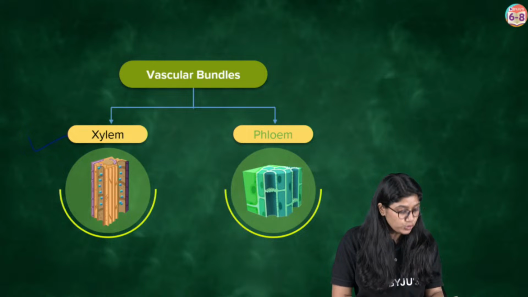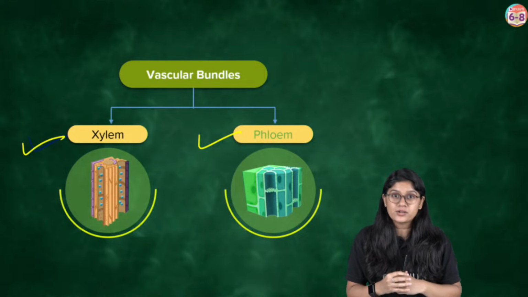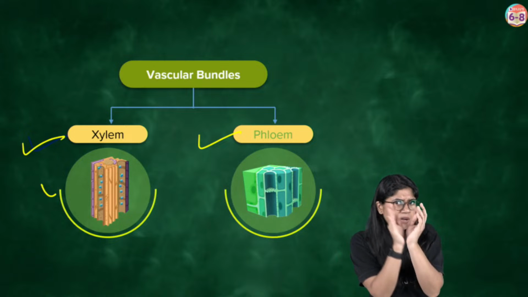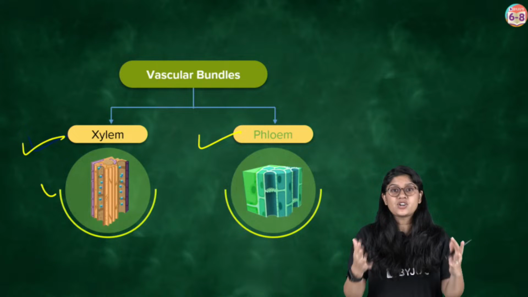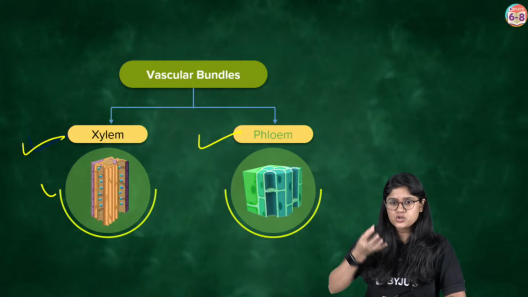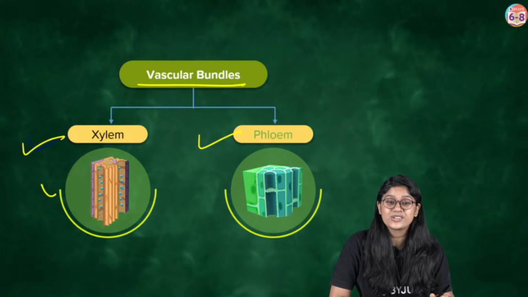In plants we have two: xylem and phloem. They are very, very important structures. Basically, they are a bunch of cells coming together and forming a very important structure that helps in the transportation of water and food. We call them tissues. You will be learning more about them. We call them vascular bundles altogether.